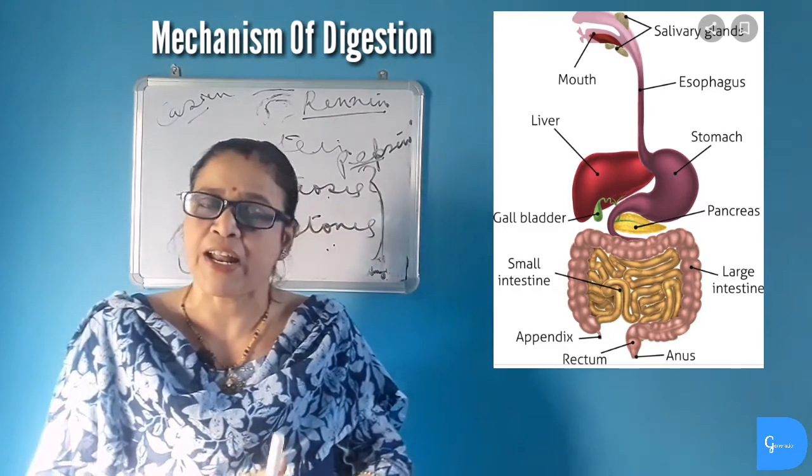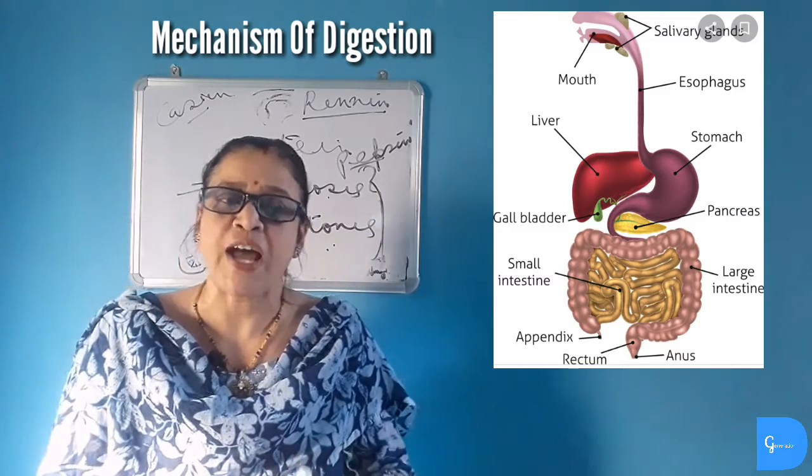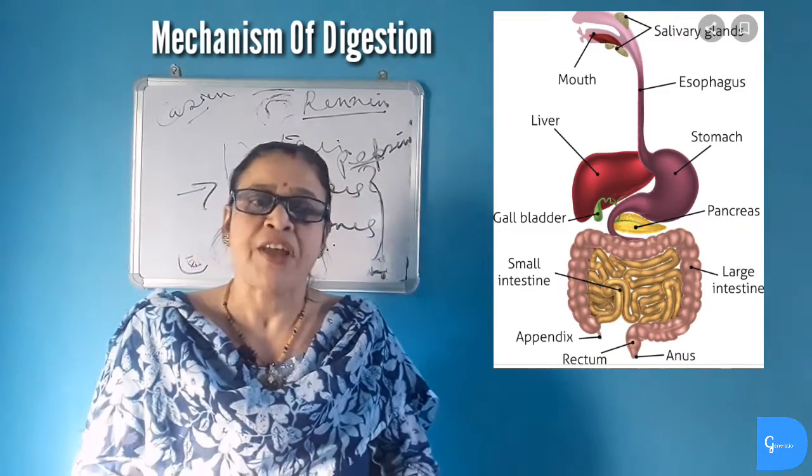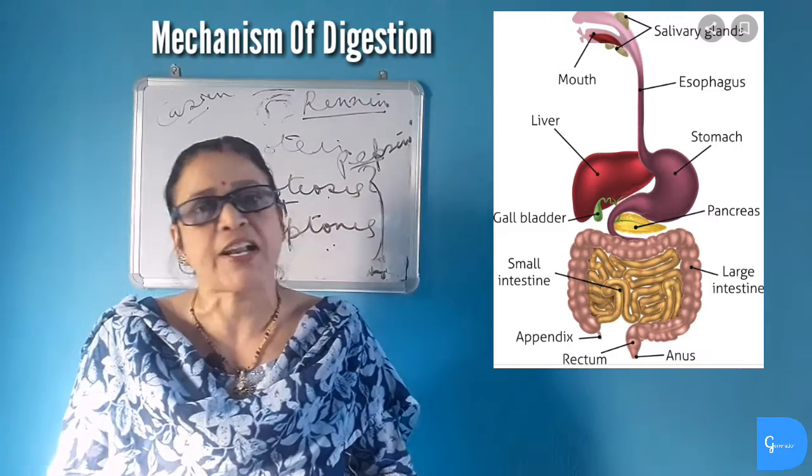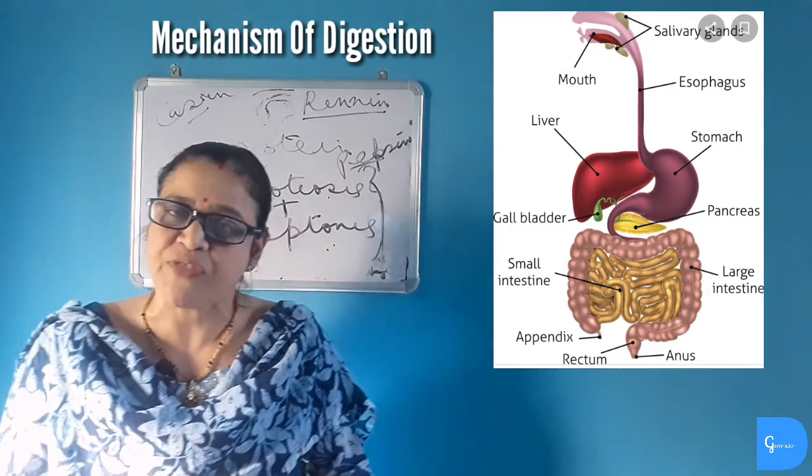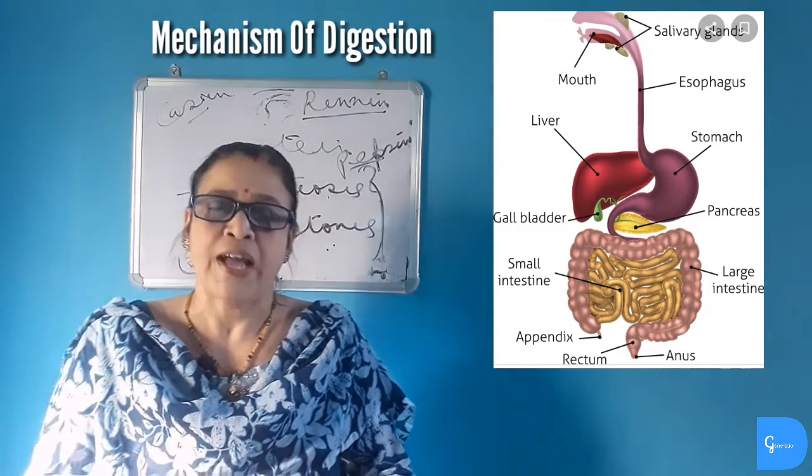It is a watery and alkaline solution. This makes the food alkaline and it also helps in emulsification of fat. Bile does not contain any enzyme. It only emulsifies fat and makes the medium alkaline.